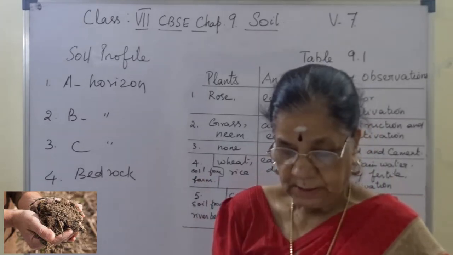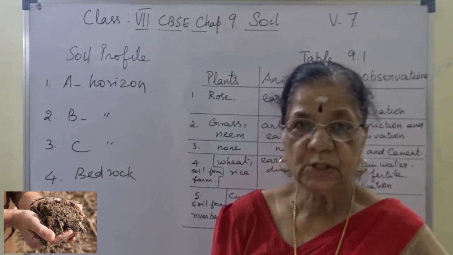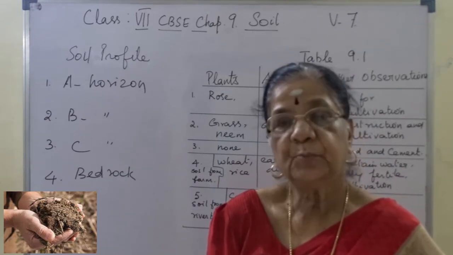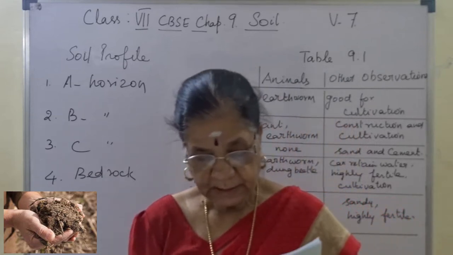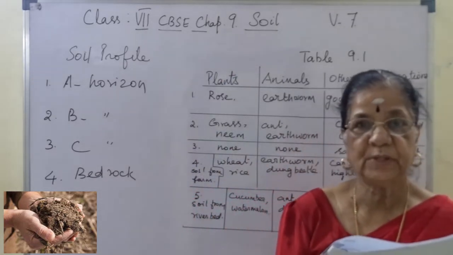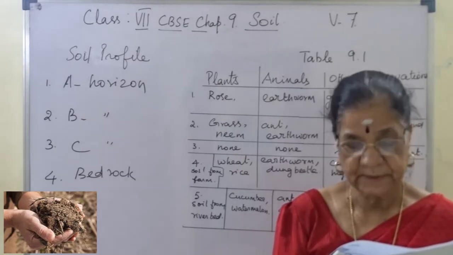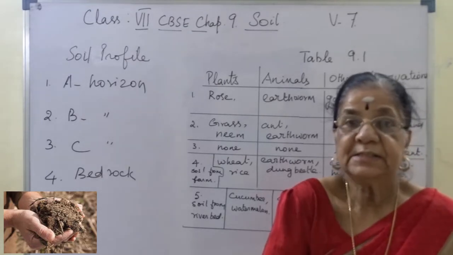So now a vertical section through different layers of the soil is called soil profile. A vertical section through different layers of the soil is called soil profile. I hope you understand. So each layer differs in their texture.